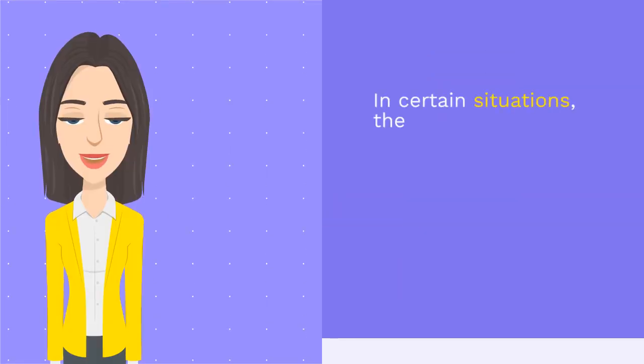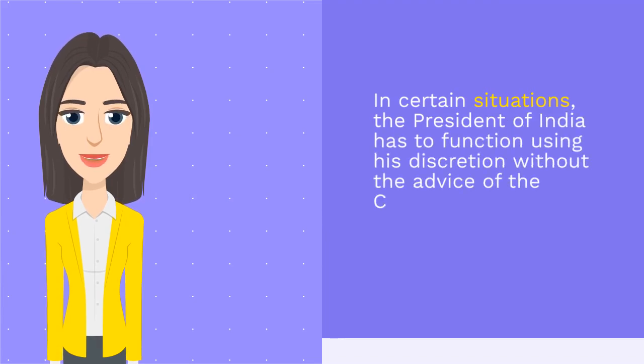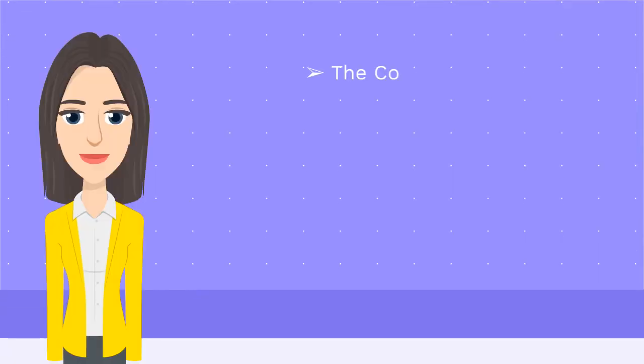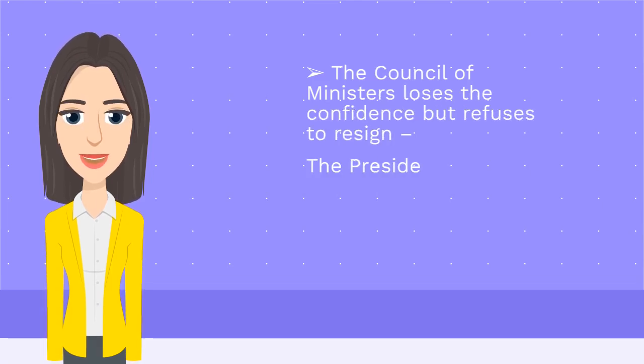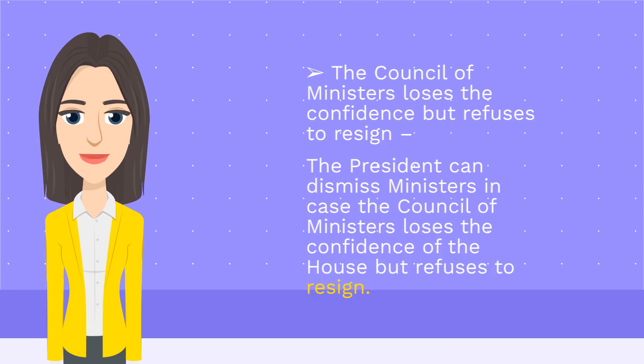In certain situations, the President of India has to function using his discretion without the advice of the Council of Ministers. These are: the Council of Ministers loses the confidence but refuses to resign. The President can dismiss ministers in case the Council of Ministers loses the confidence of the House but refuses to resign.